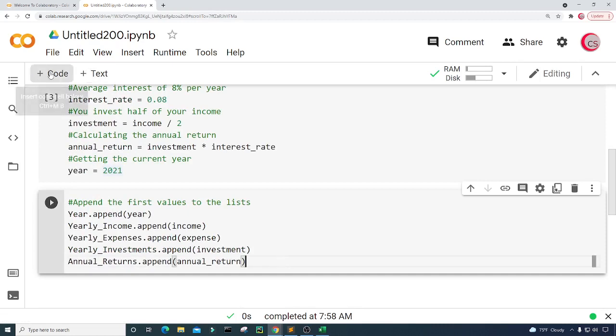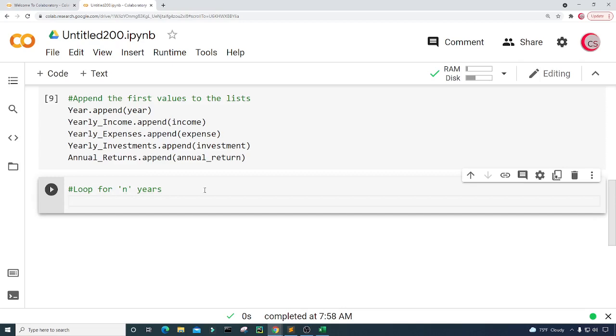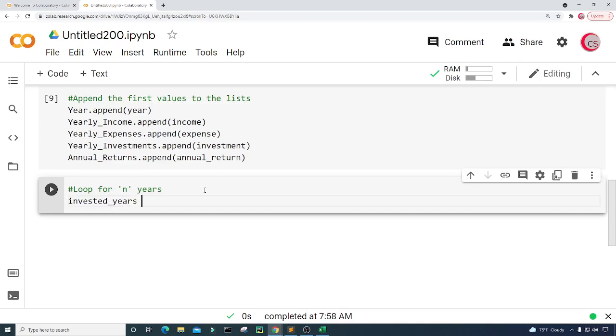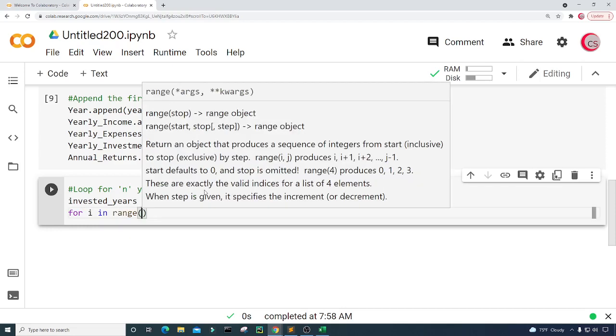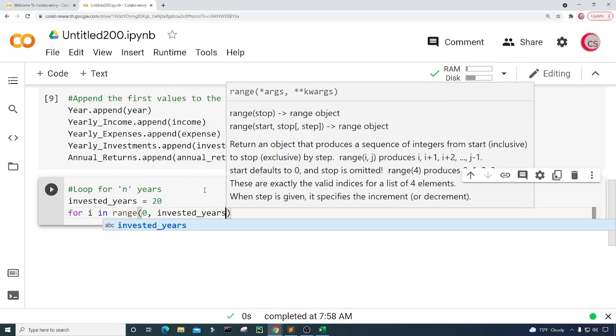Okay, so let's create a new cell, and now we're going to loop for n years. So n will be some integer value, and let's call it invested_years, and let's set this equal to 20. So we're going to be doing this for 20 years. All right, so for i in range 0 to invested_years minus 1,